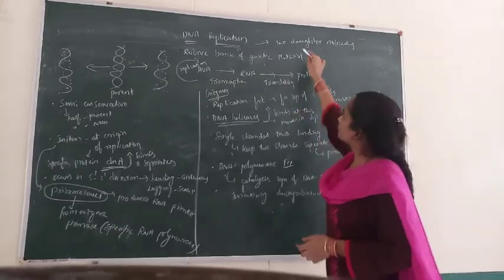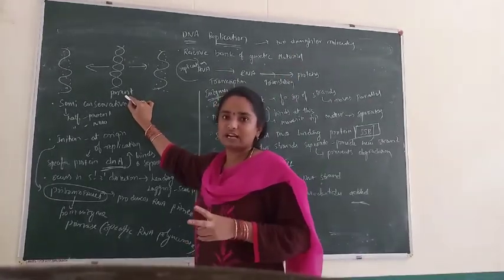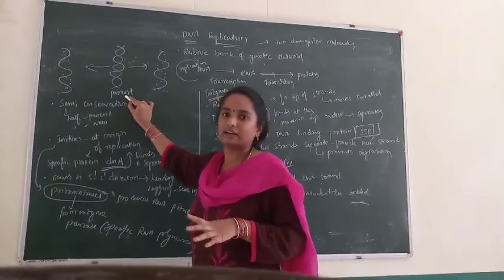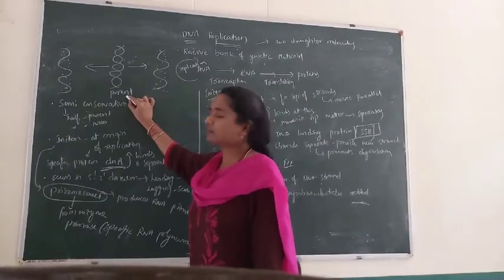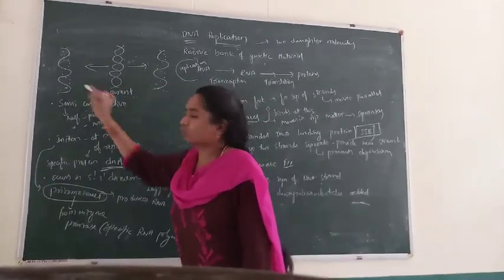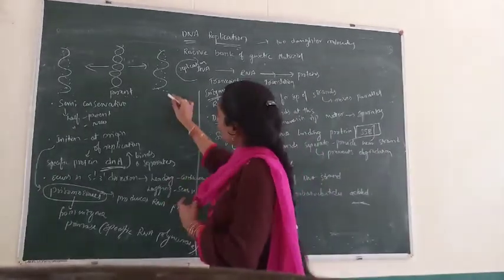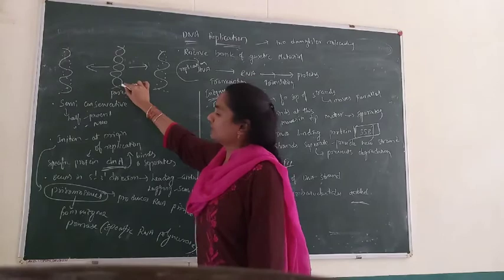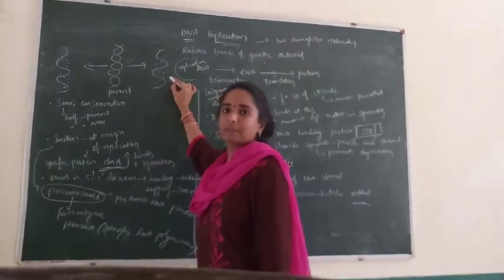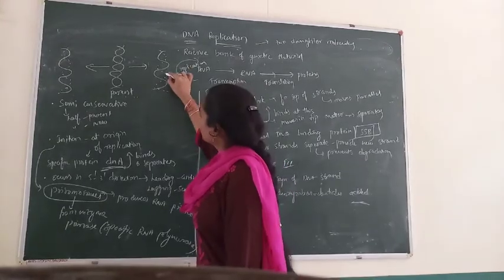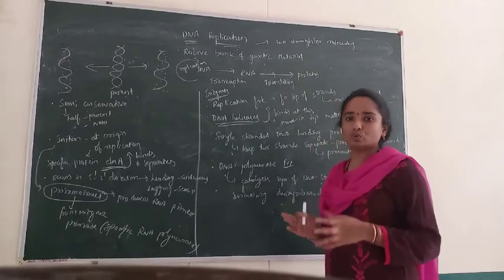Consider a parent DNA which has two strands embedded in a helix manner. In replication, the parent molecule is divided into two daughter molecules.